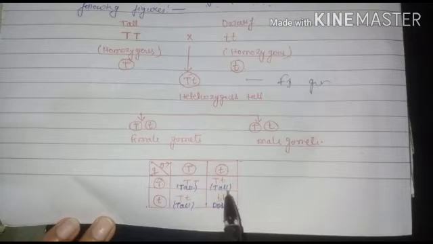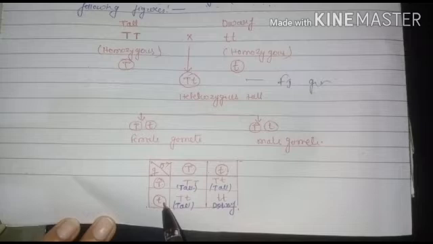The second one is one capital T and one small t. It is also tall because of the dominant character. Next, when we cross small t with these two, again we get capital T and small t, and then small t, small t. So we get three tall plants and one dwarf plant.